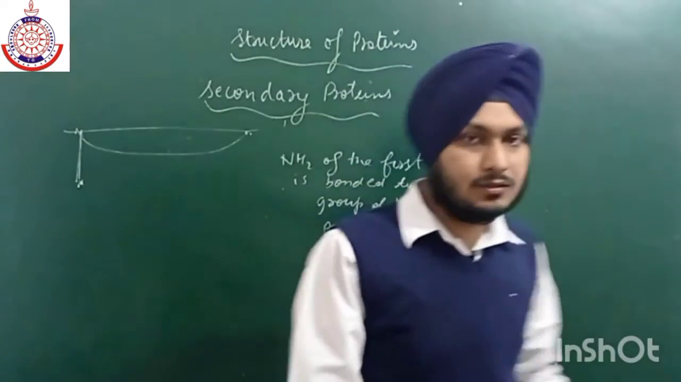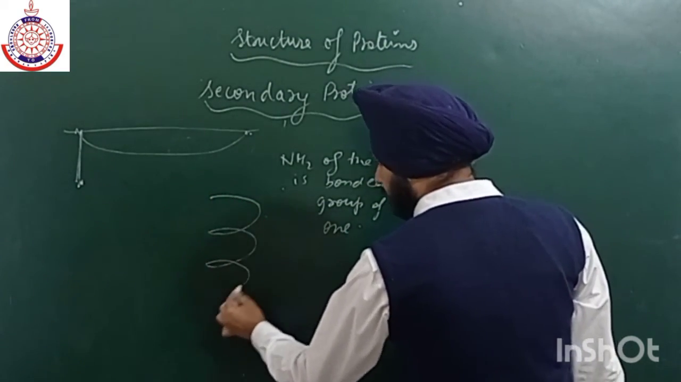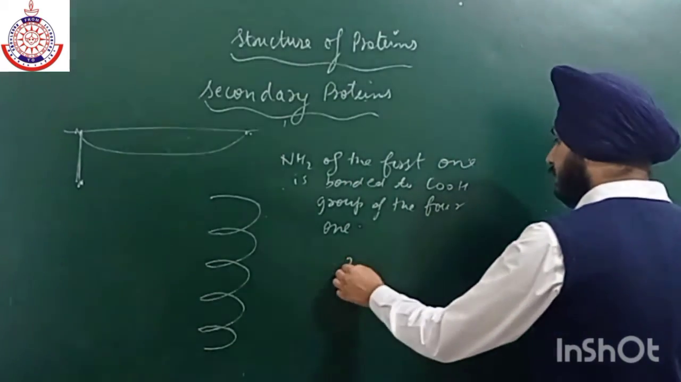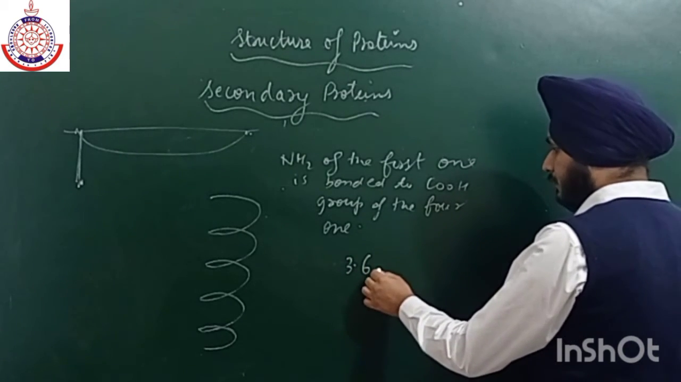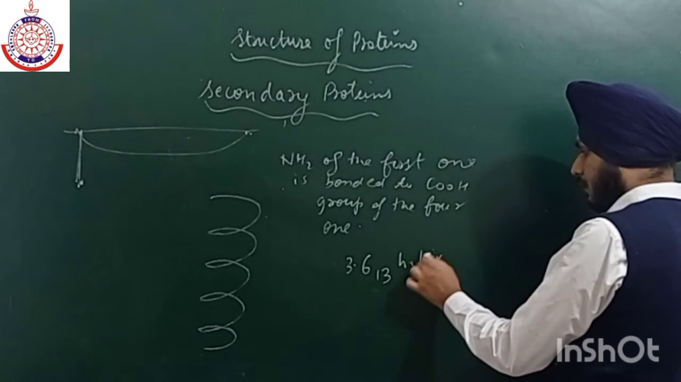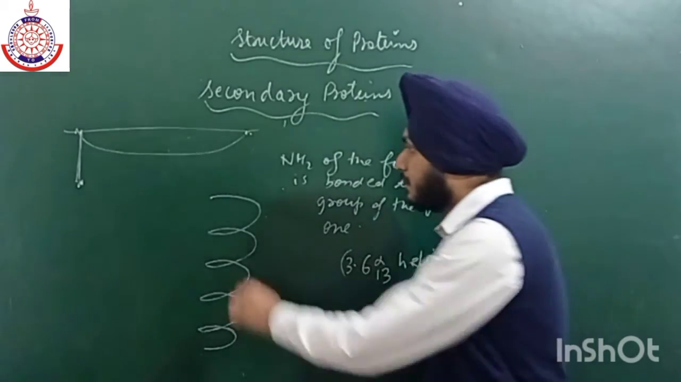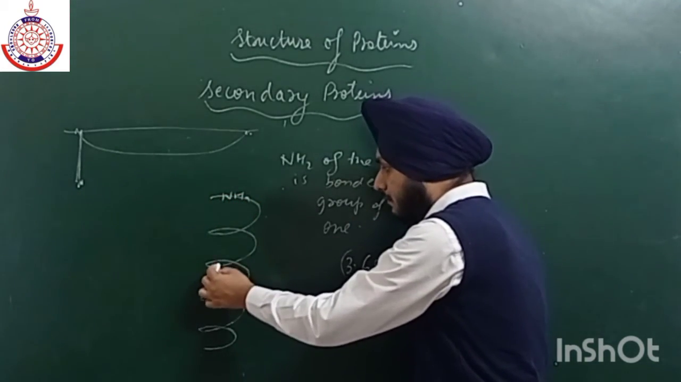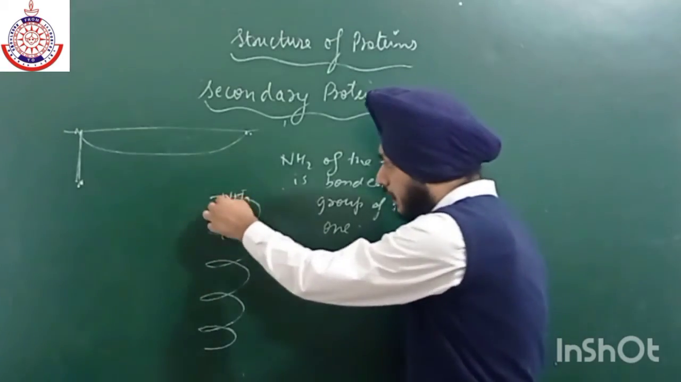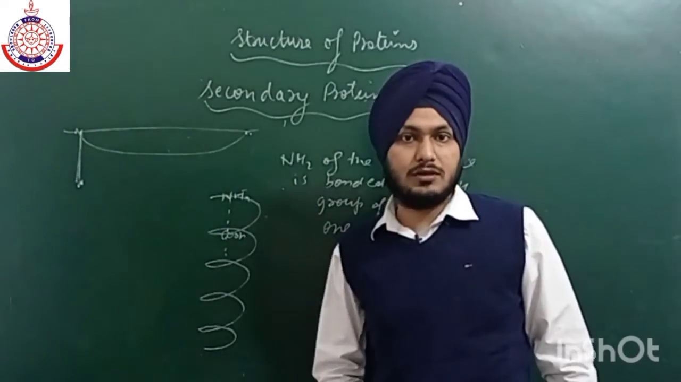Similarly in the helix structure, there is a formation of helix like this. It is also known as the 3.6 alpha 13 helix. Here we have the NH2 group, and here we have the COH group. This is the fourth one. They are bonding with each other, and intramolecular hydrogen bonding takes place.